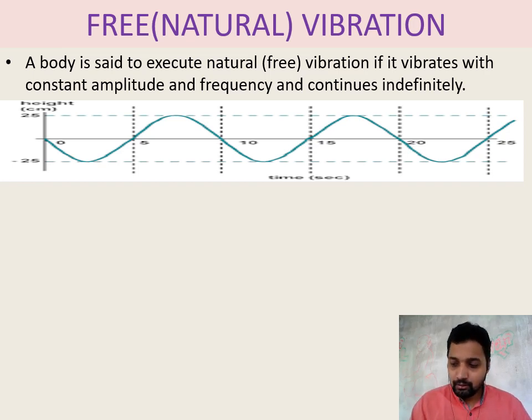Natural vibration is different for different types of objects, and this is only possible when there is no external force to stop the motion or vibration. Only possible in vacuum where there is no air present.